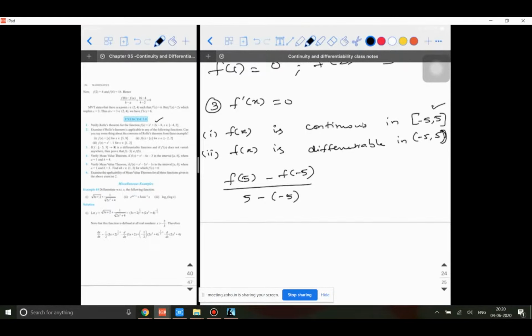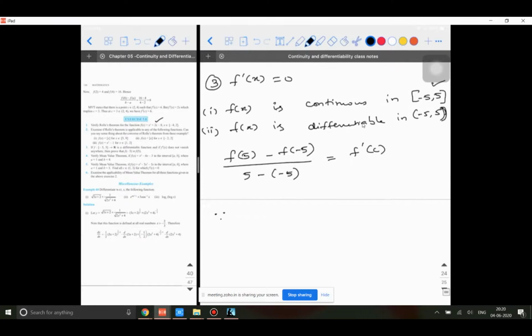What theorem did I write? Mean Value Theorem. So if I write it as f dash of c, since f dash of c is not equal to 0, then what I can conclude here is f of 5 is not equal to f of minus 5.